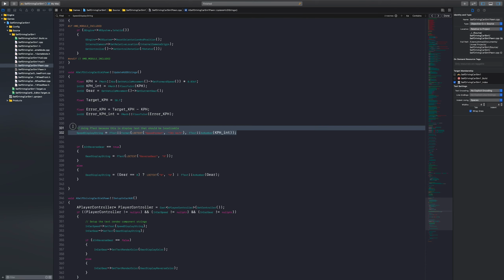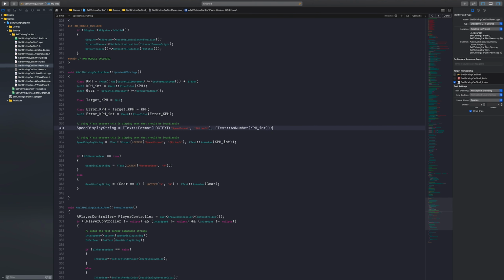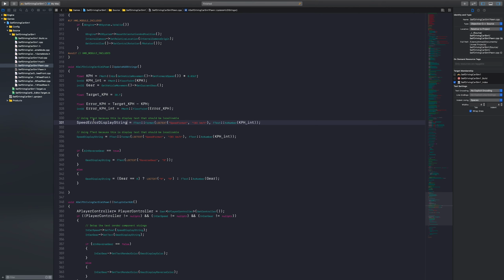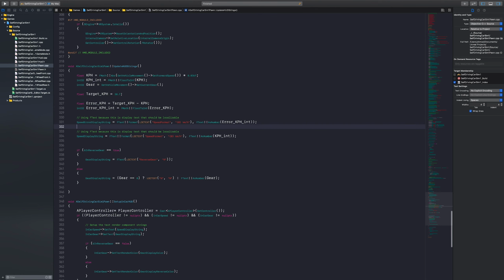Now we need to update the public variable or public string that we have actually initialized here. So it is the speed error display. It is an FText. This is an Unreal text object, and we need actually to put here the error instead of the kilometer per hour. So this is how we actually update that string there.